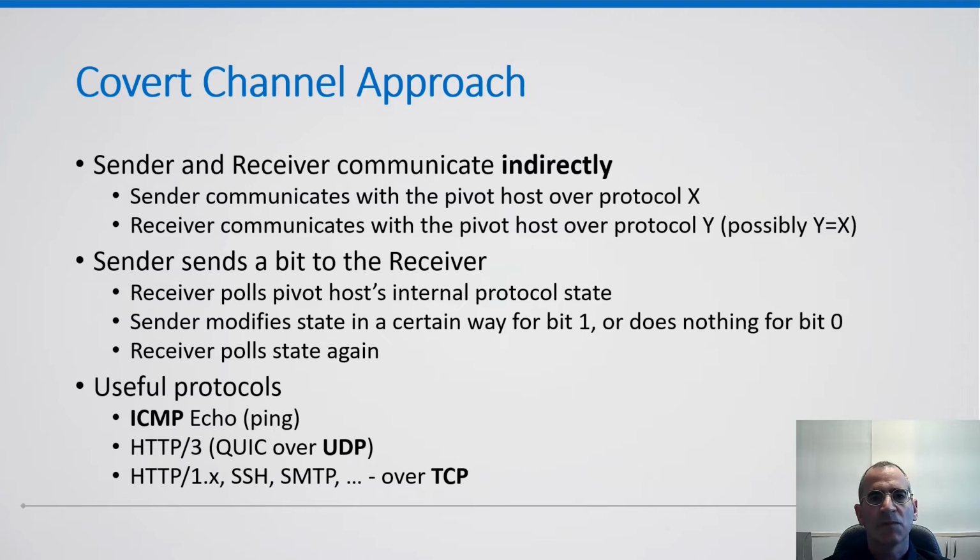We use several transport layer protocols: ICMP, UDP, and TCP. For ICMP, we use ICMP echo requests and responses, the underlying protocol used by the ping utility. For UDP, we use HTTP3 over QUIC, which itself runs over UDP. And for TCP, we use several application protocols such as HTTP1 and SSH.